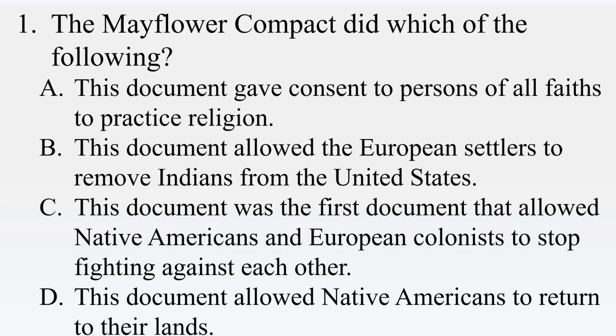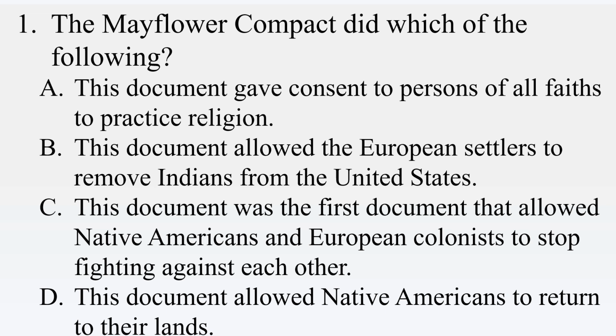Question number 1, the Mayflower Compact did which of the following? Was it A, this document gave consent to persons of all faiths to practice religion? Was it B, this document allowed the European settlers to remove Indians from the United States? Was it C, this document was the first document that allowed Native Americans and European colonists to stop fighting against each other? Was it D, this document allowed Native Americans to return to these lands?